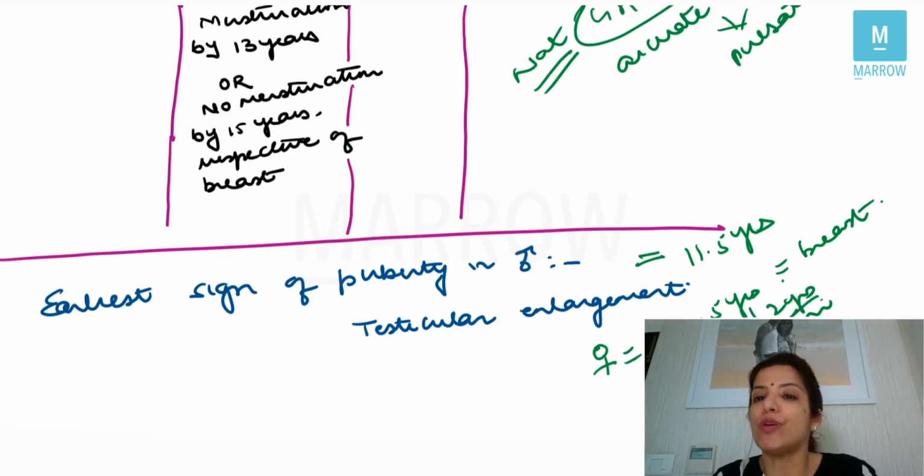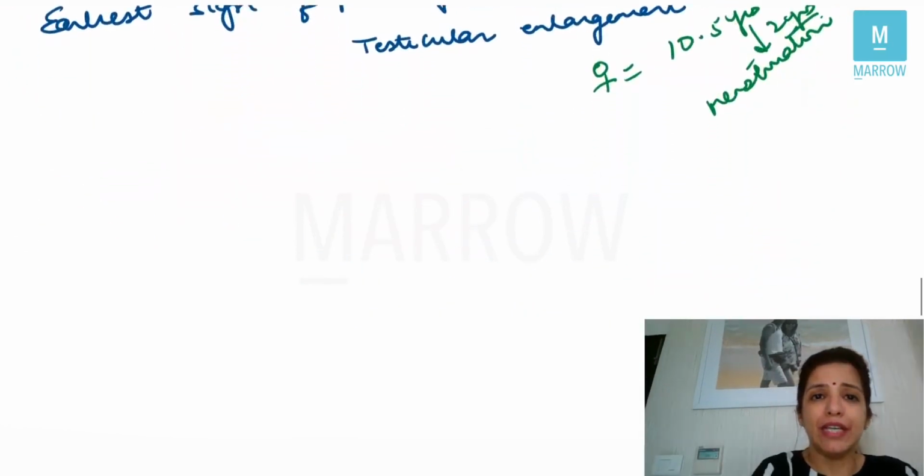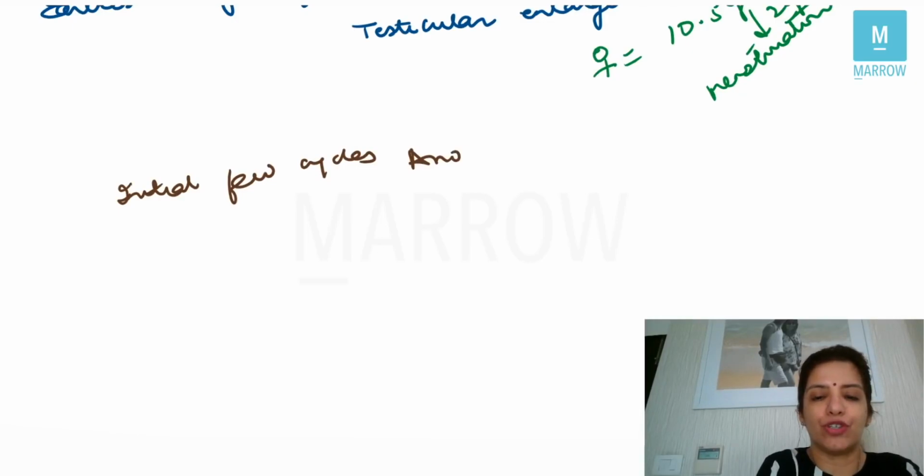So after 2 years of the appearance of breast budding, the female is going to have menarche, or her first period, that is menstruation. Now, initially when a female starts menstruating, the initial few cycles are anovulatory.